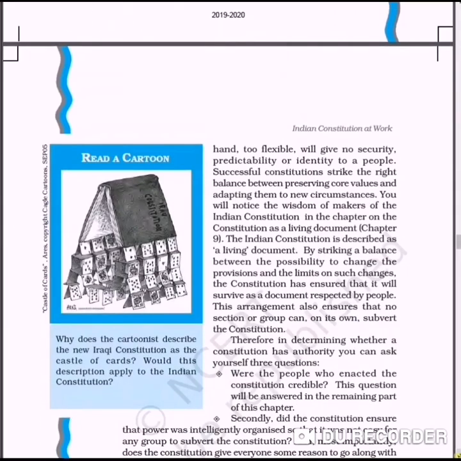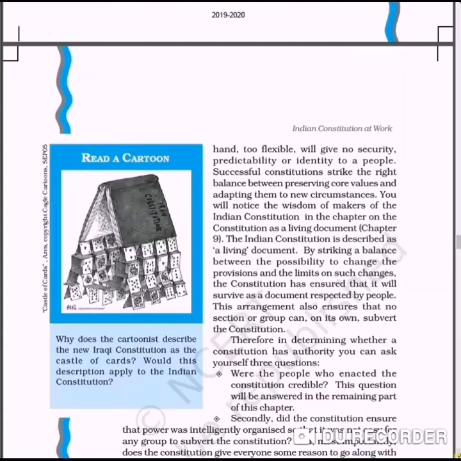Now you can see the Constitution of India is very hard as well as very flexible. See the very first line. The hard constitution means it is not possible to change it. But flexible means in some situations, if some rules, laws or principles become a hindrance to the people's progress, we can change that. So we can change the constitution by the following procedure of amendments. That's why we can say the Constitution of India is very flexible.